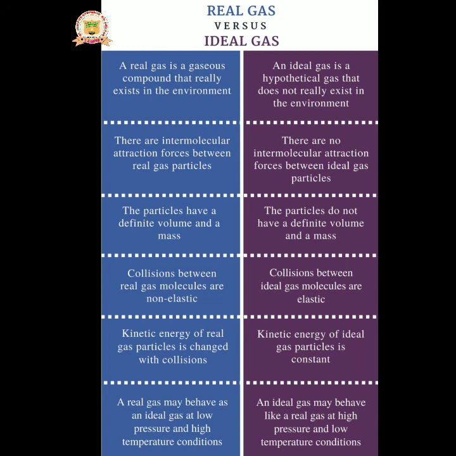See here, the container containing the real gas, whenever we give heat to it, it will be converted into an ideal gas, because at high temperature conditions the gas will escape out and come to the imaginary state. So the real gas may convert into an ideal gas at high temperature and low pressure conditions.